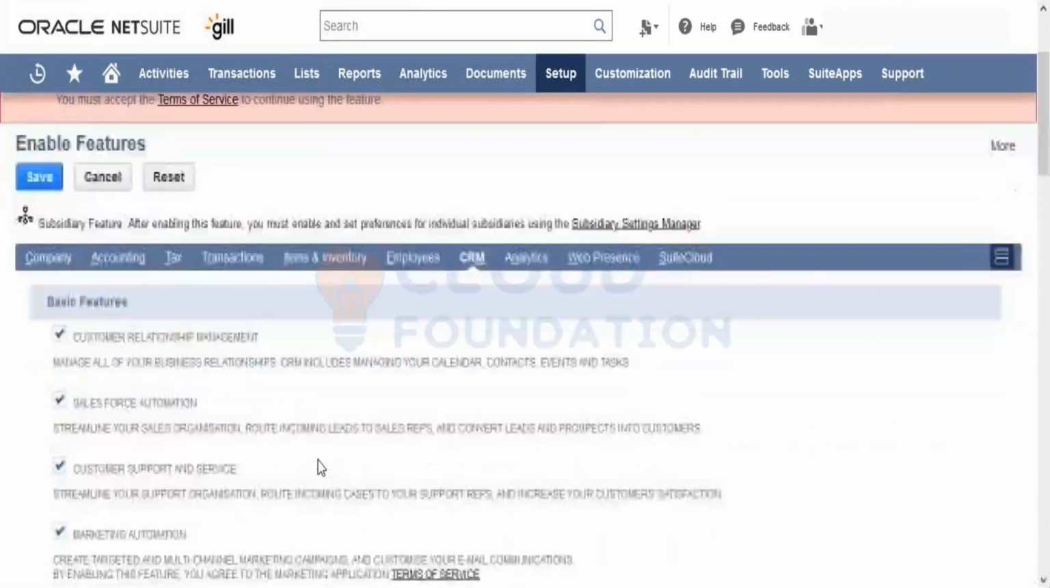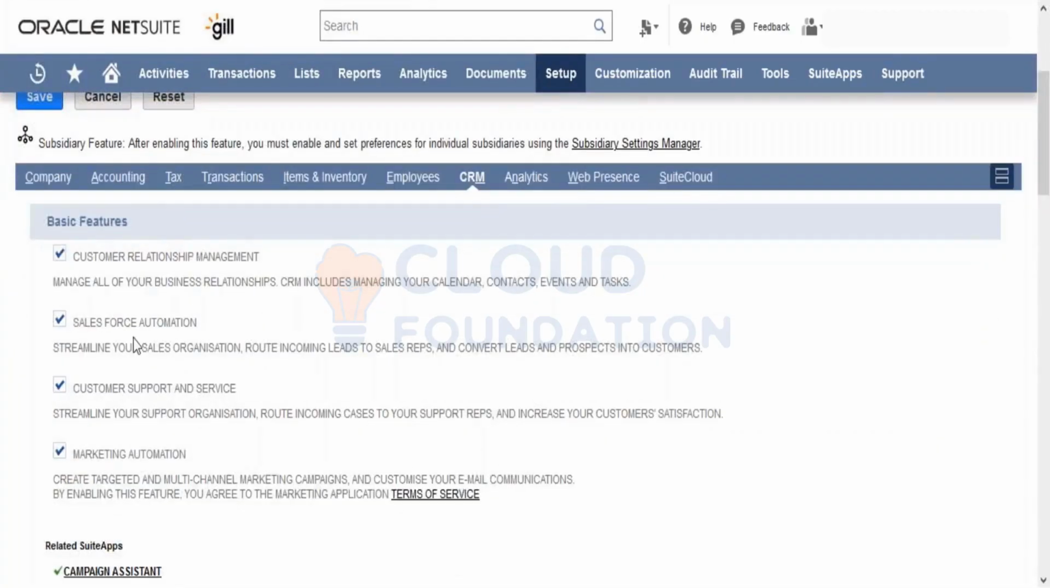Similarly, CRM, whether we want to use marketing automation, CRM and sales force automation, and all of the stuff, whether we want to send any marketing campaigns, or convert a particular lead into a prospect or a customer, we can add the CRM part of it. Are you aware of what CRM is? Have you heard of Salesforce? Salesforce is kind of a CRM system. Similarly, NetSuite has its own CRM module itself. In case we want to use the CRM module of NetSuite, we can have that.